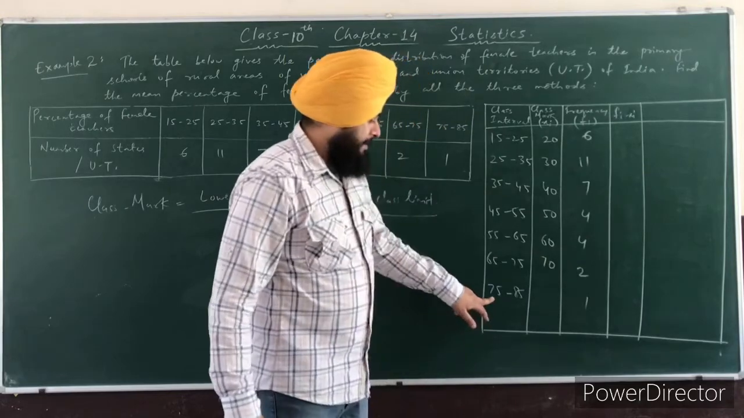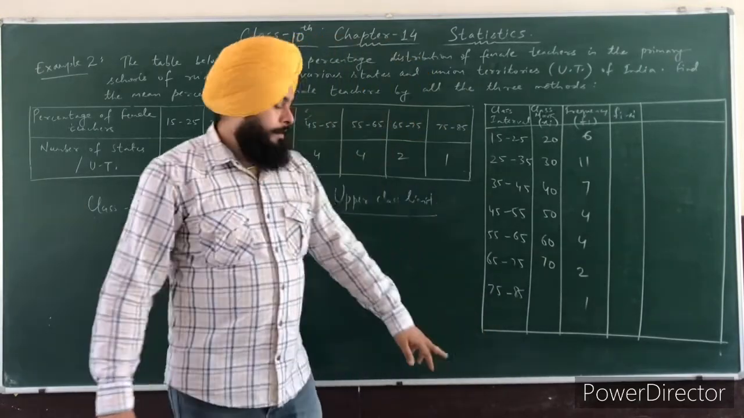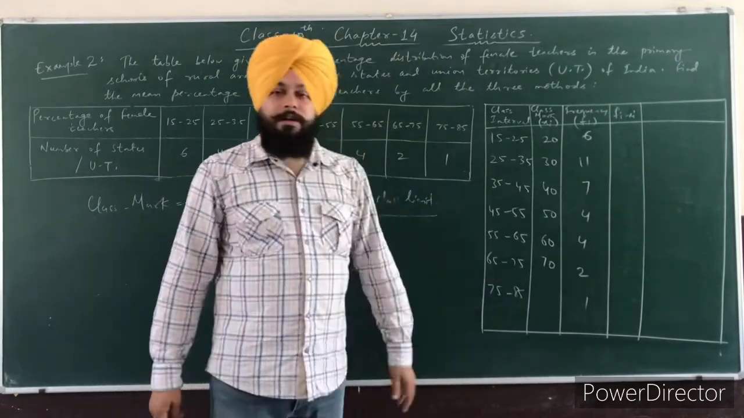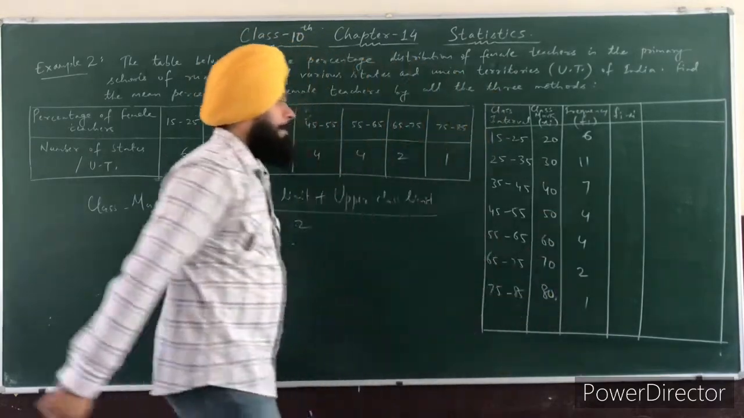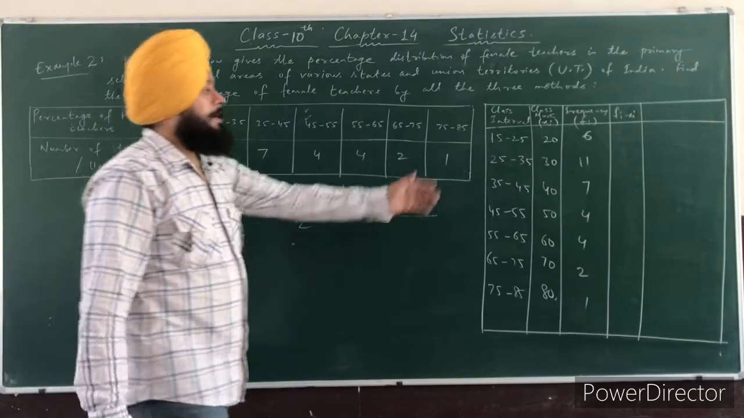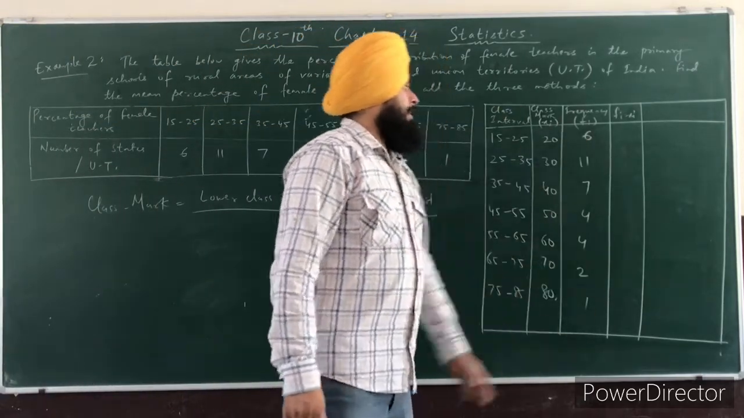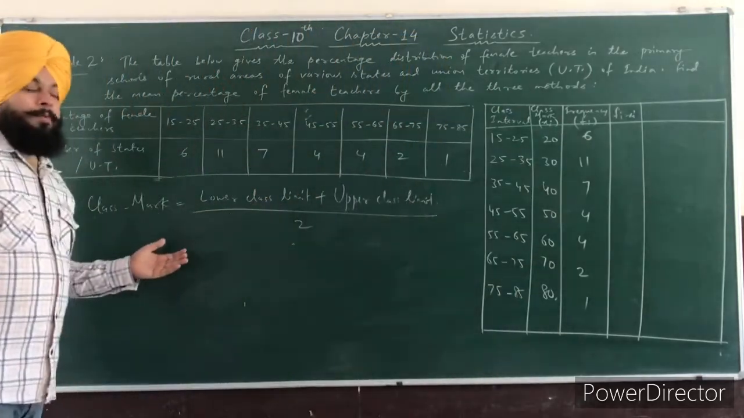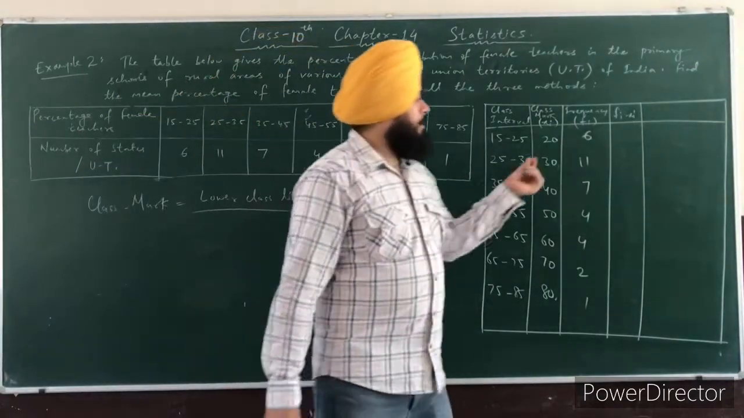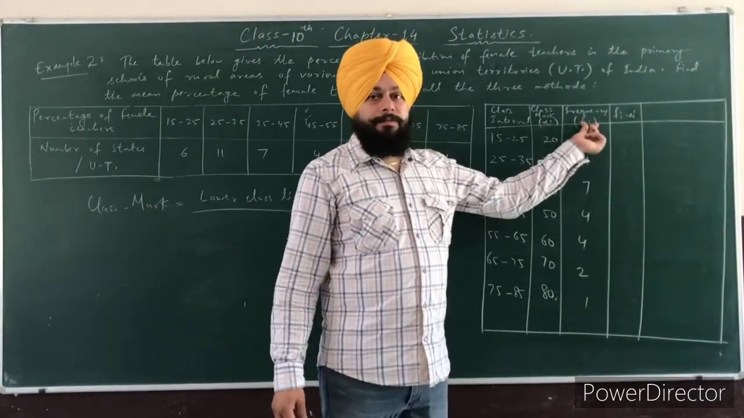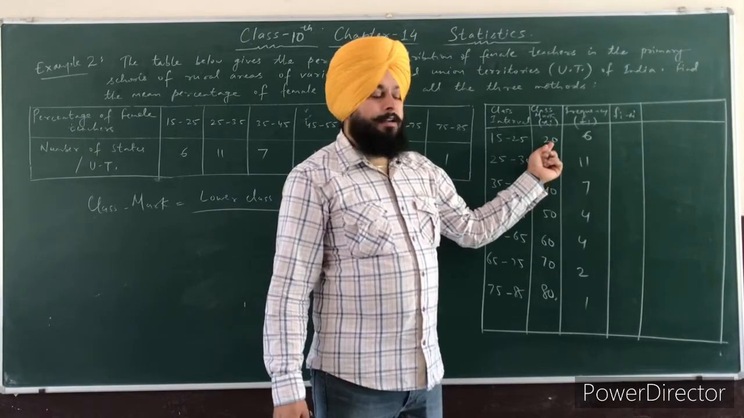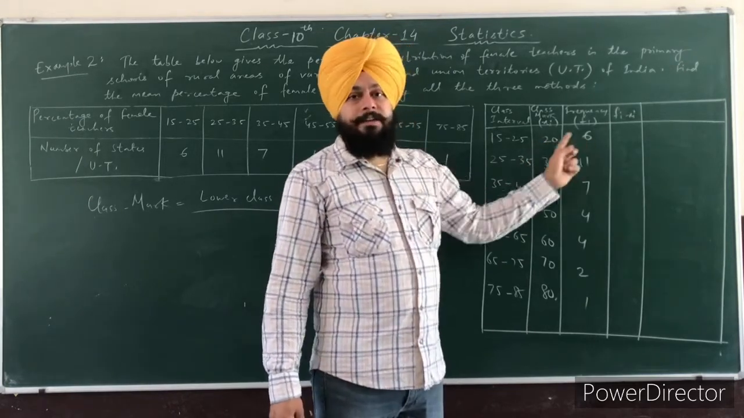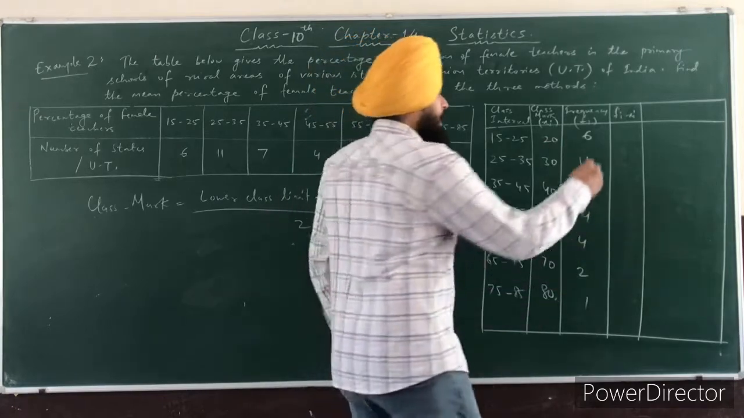And the last interval is 75 to 85. So 75 plus 85 is 160, divided by 2 is 80. Alright. So now we have found their class marks, and the frequency is already given in this table. So now you find the product of xi and fi in this column. So first xi is here 20 and the corresponding frequency is 6. So 20 into 6, 120.